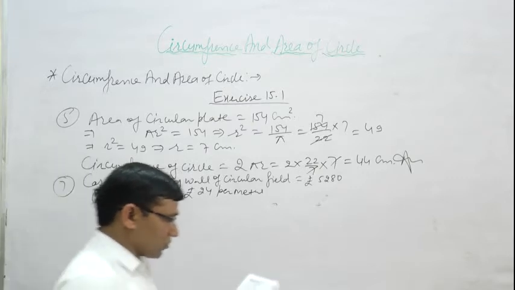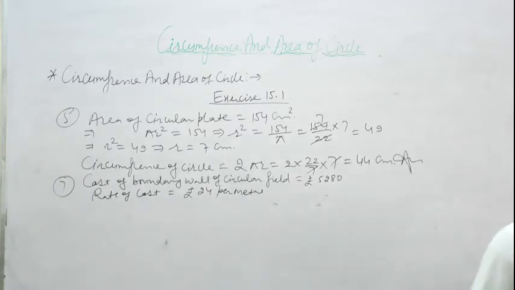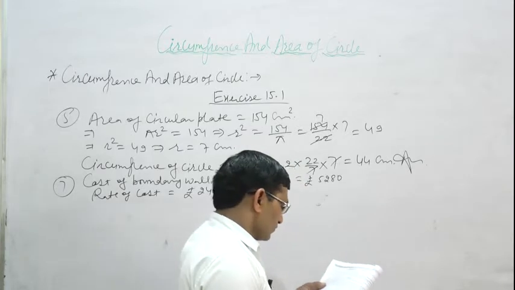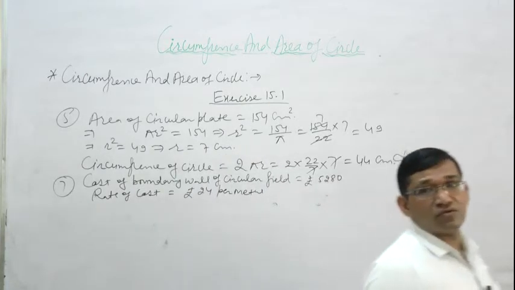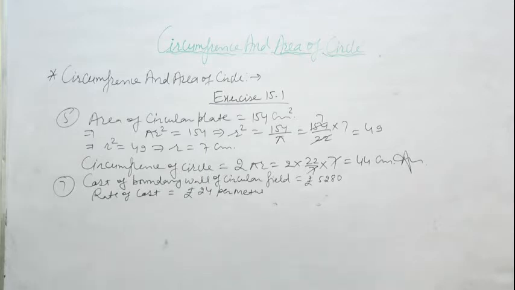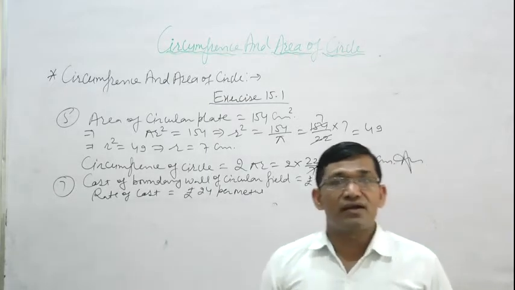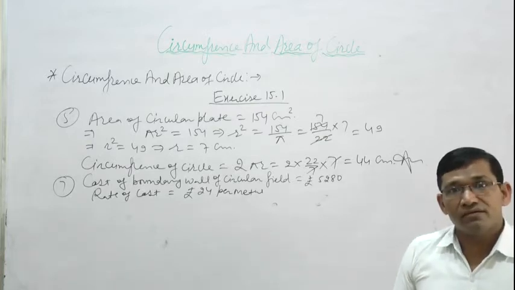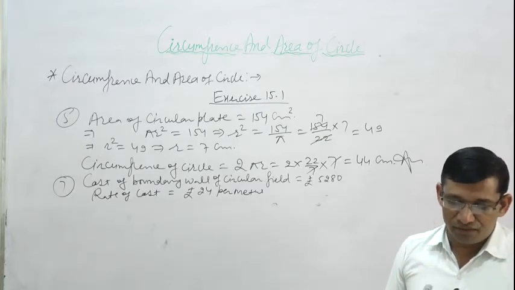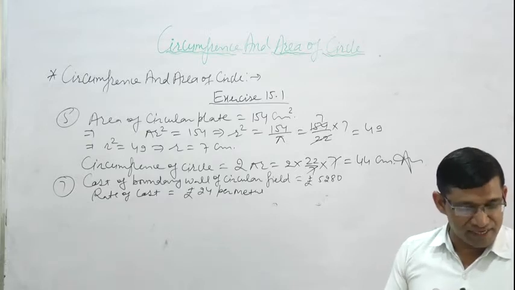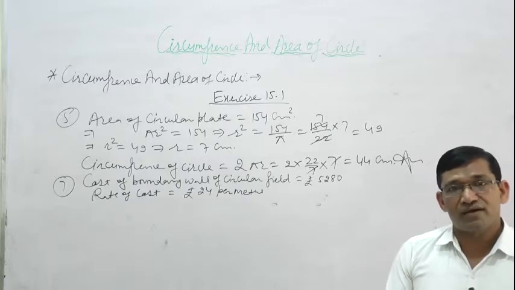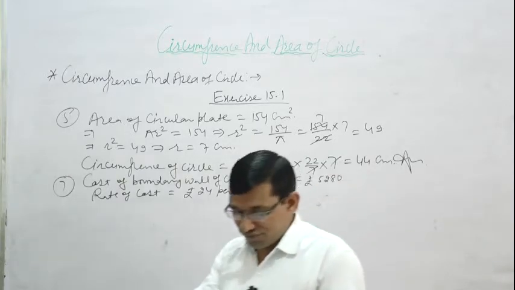Find the cost of plowing this field at rate of rupees 0.50 per meter square. Find the cost of plowing. It means first we want to find out area of field. Then we multiply by rupees 0.50 and we easily get cost of plowing. So first we find out area of field.